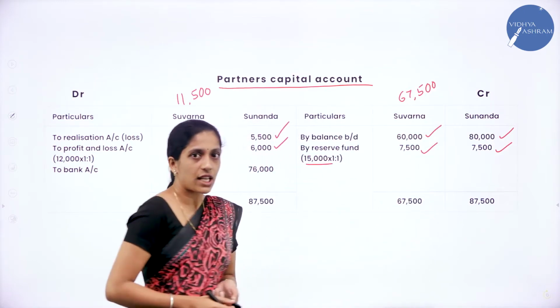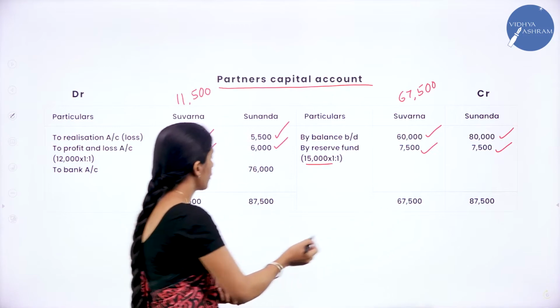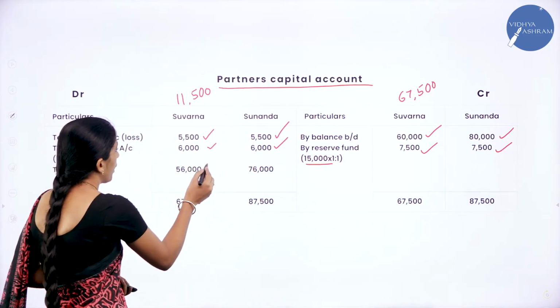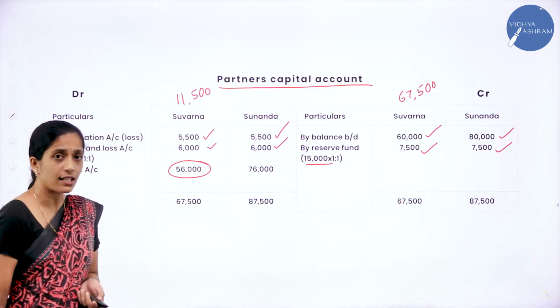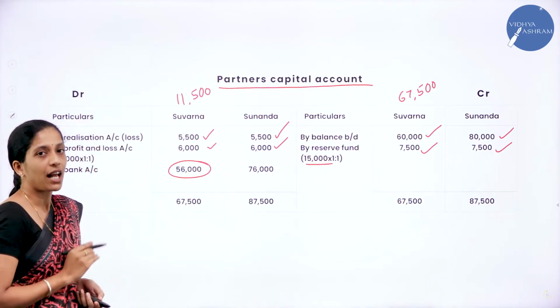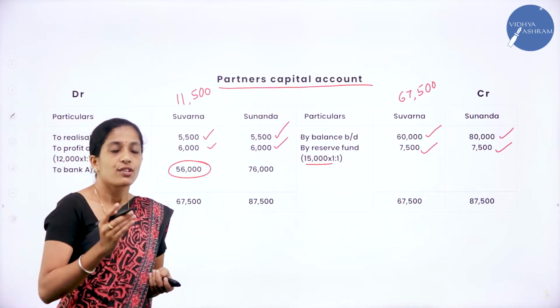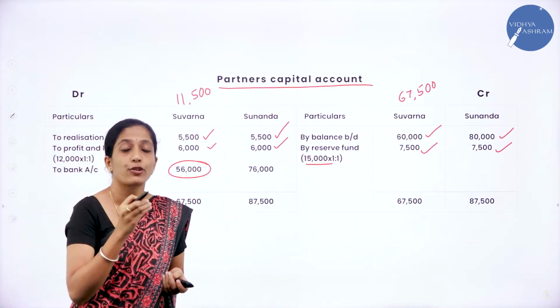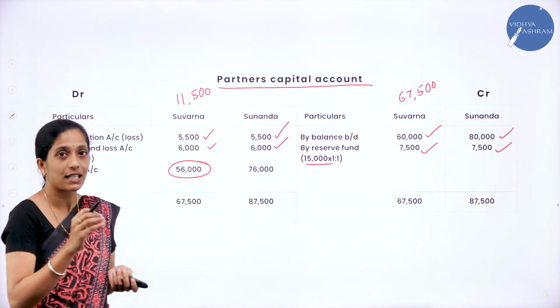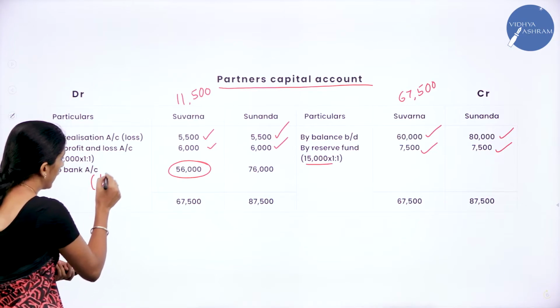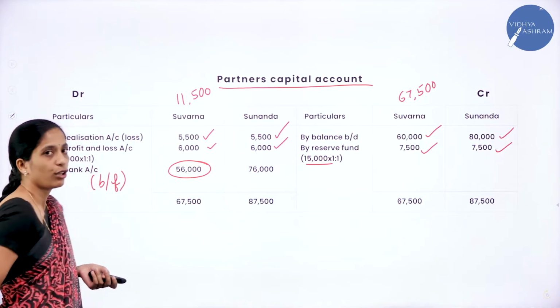So credit side is more, we'll record 67,500 both the side minus 11,500. So your balancing figure is 56,000. Now where do we transfer this balancing figure? We'll transfer to bank account. If it is cash account, we'll transfer to cash account. Here in this problem it is cash at bank, so we'll record or transfer to bank account. So this is the balancing figure.